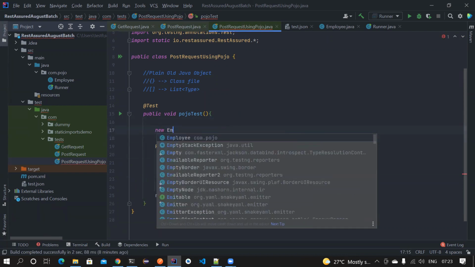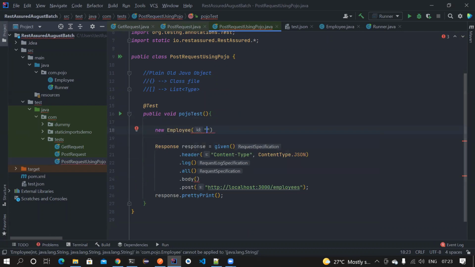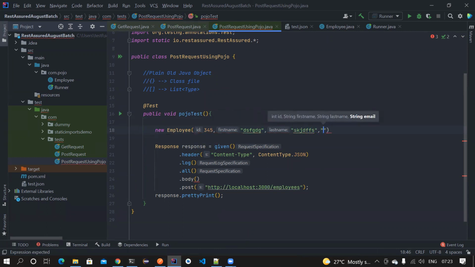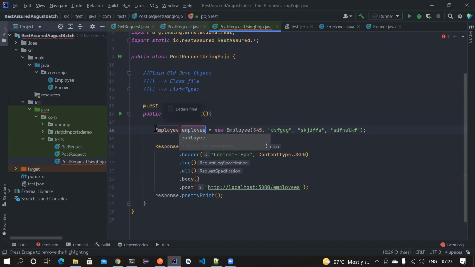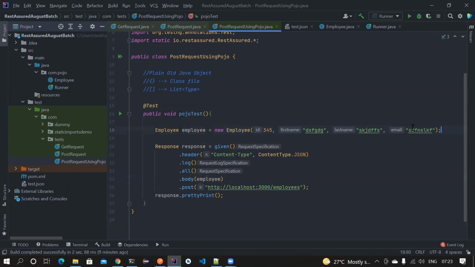So we have an employee. I'm using the constructor for now, so I need to pass the ID. Let's say the ID is 45, and then we have first name, last name, and email. So we have all these things, and we have created an employee object. Now I pass this here. That's it. This employee object has all the information about the ID, first name, last name, and email. Let's try to send it and see what's happening.